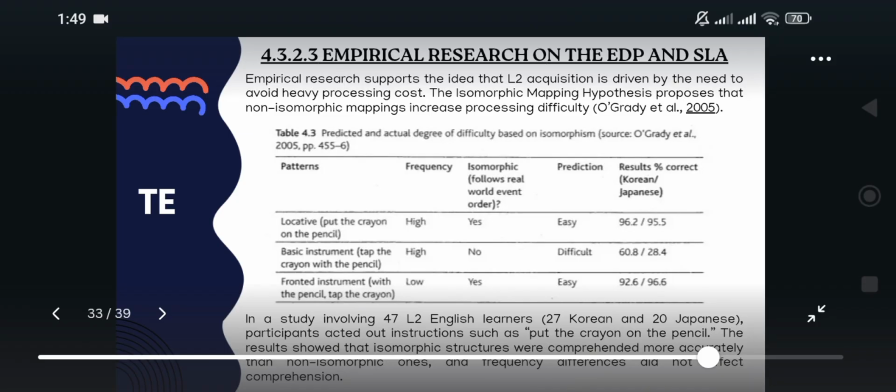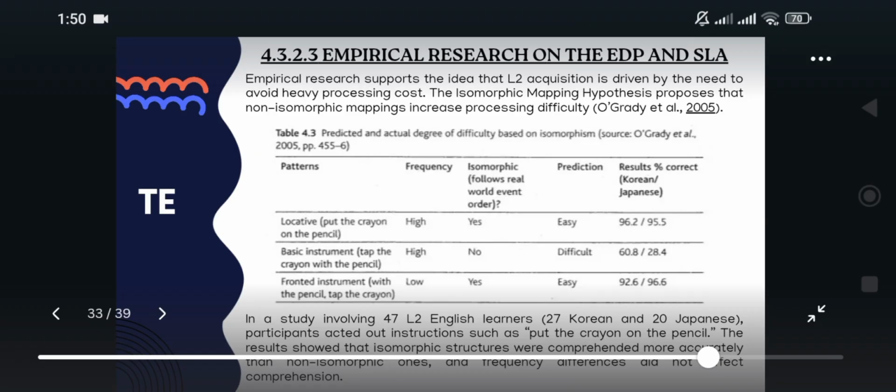In this study, there are 47 L2 English learners, 27 Korean and 20 Japanese, who were asked to act out simple English instructions using props. The research compared 3 sentence patterns that varied in frequency and isomorphism.